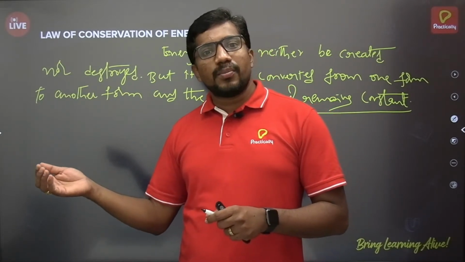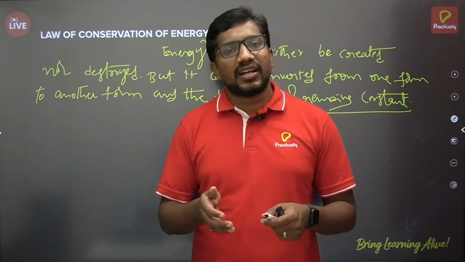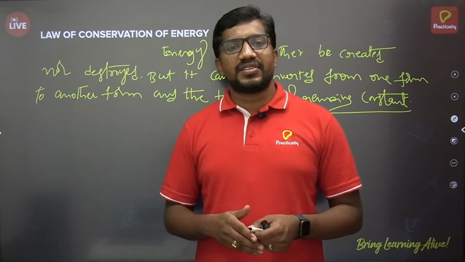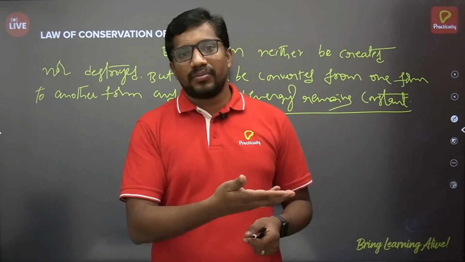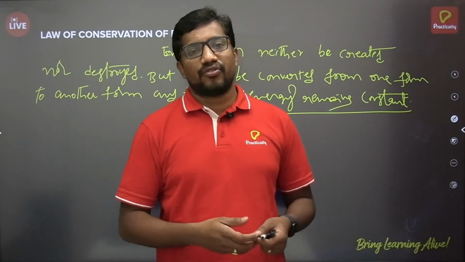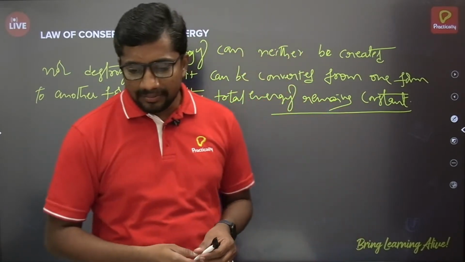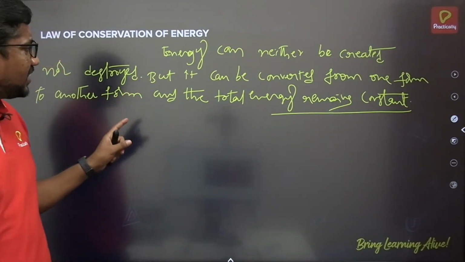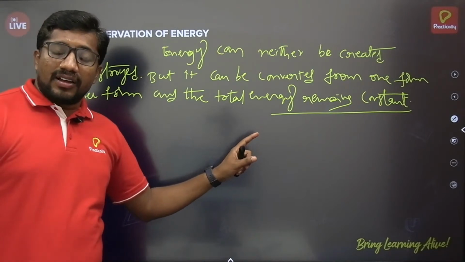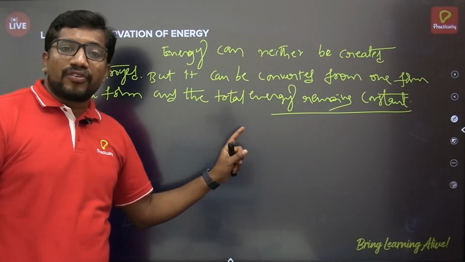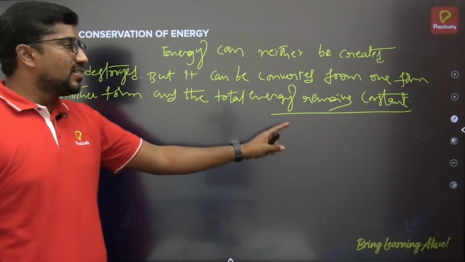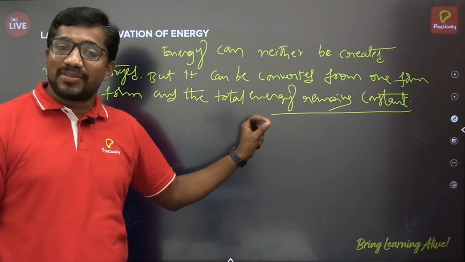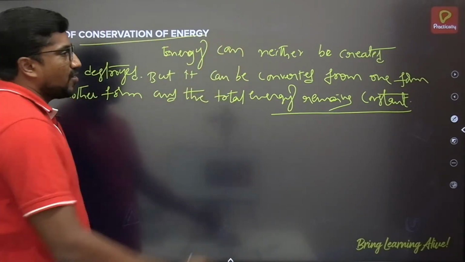Suppose you give 100% of mechanical energy, and the output as electrical energy is 40% or 50%. The remaining output will be in some other form. So we can say that energy can be converted from one form to another form, and the total energy remains constant. Energy can neither be created nor destroyed. Overall energy remains constant. That's what we call the law of conservation of energy.